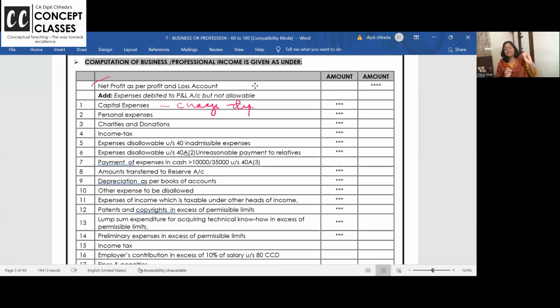Expenses disallowed. So add back. So when you add back building, shall you allow depreciation? Answer is yes. Personal expense not allowed. Donations not allowed. Income tax is not allowed as expense. GST, custom duty is allowed as expense, and GST and custom duty refund is a business income. But income tax is not allowed as expense.